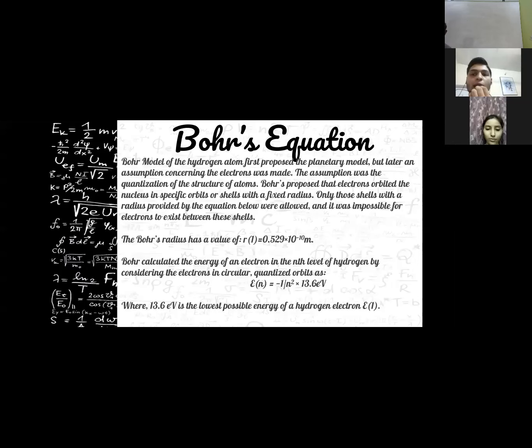10⁻¹⁰ m. Bohr also calculated the energy of an electron in the nth level of hydrogen by considering the electrons in circular quantized orbits as E equals minus 1 upon n squared into 13.6 electron volt, where 13.6 electron volt is the lowest possible energy of a hydrogen electron. Next, please.